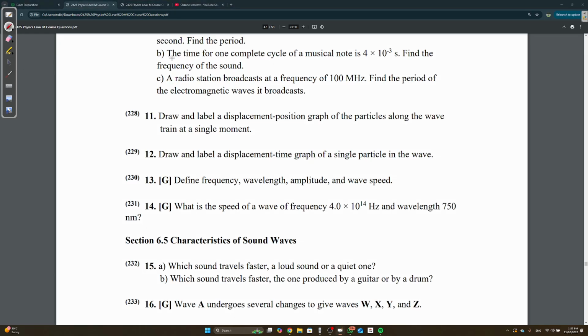What do they ask, maybe other than displacement position? Displacement time. Displacement time would be the same thing, except the length of one wave wouldn't be the wavelength anymore. This wouldn't be the wavelength lambda anymore. No, it will be what? The period T.